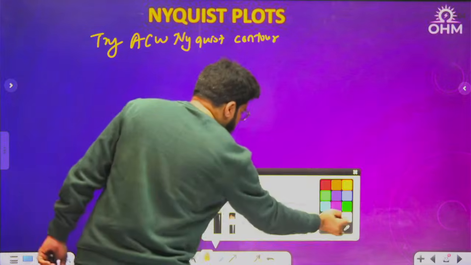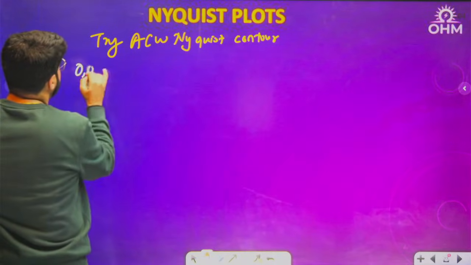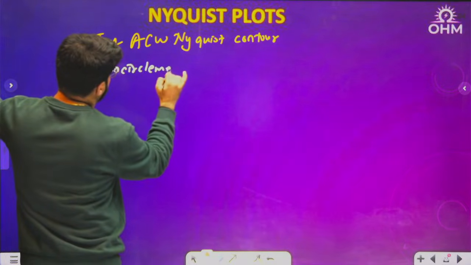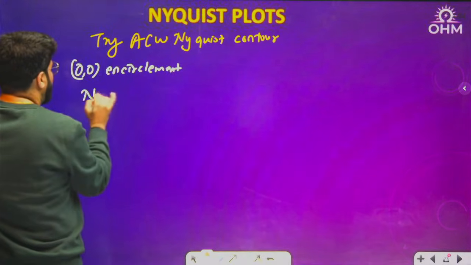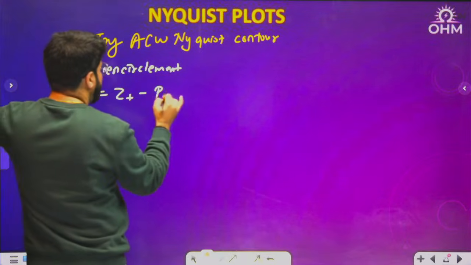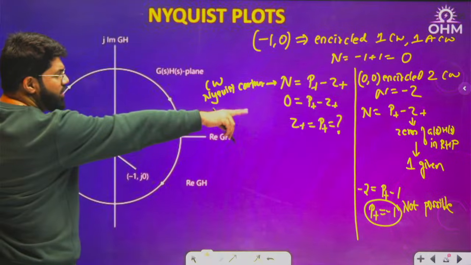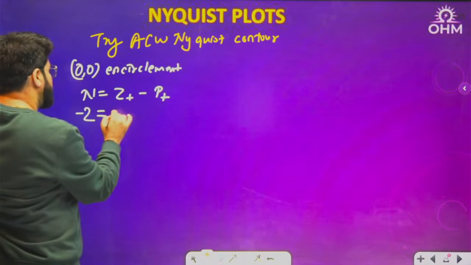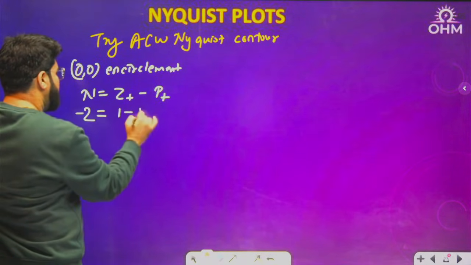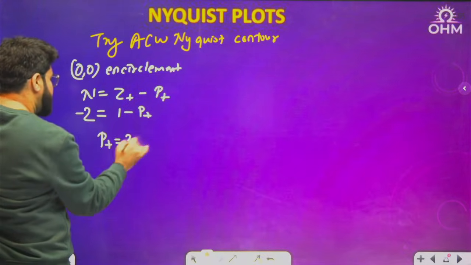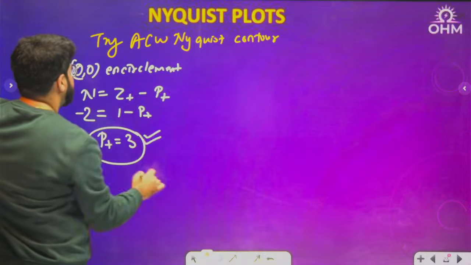First I will talk about 0, 0 encirclement. The formula now to be used is n equal to Z minus P. 0, 0 encirclement came out to be minus 2. The data is already available. So minus 2 is equal to Z plus minus P plus. What is Z plus? 1. So 1 minus P plus, so P plus will become 1 plus 2. This is 3. This is a valid data. P plus equal to 3.